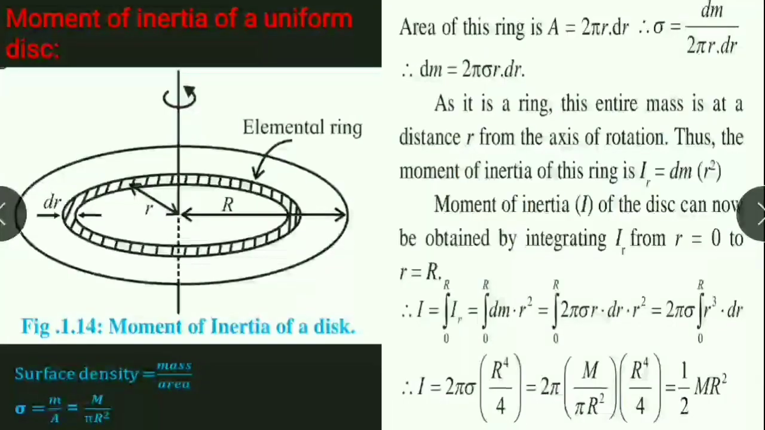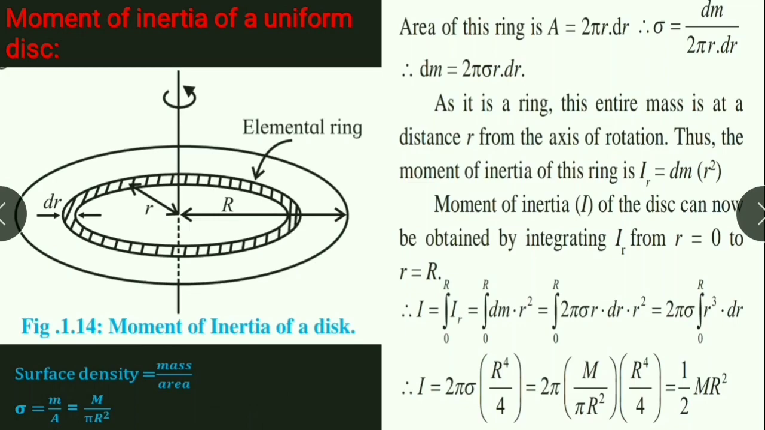Let us derive the formula for moment of inertia of a uniform disk. Consider a uniform disk of mass m and radius r. We know that surface density is equal to mass upon area. Therefore, sigma is equal to M upon A, which is equal to M upon pi r square. Here, capital M is the mass of the disk, sigma is the surface density of the disk, and pi r square is the area of the disk.